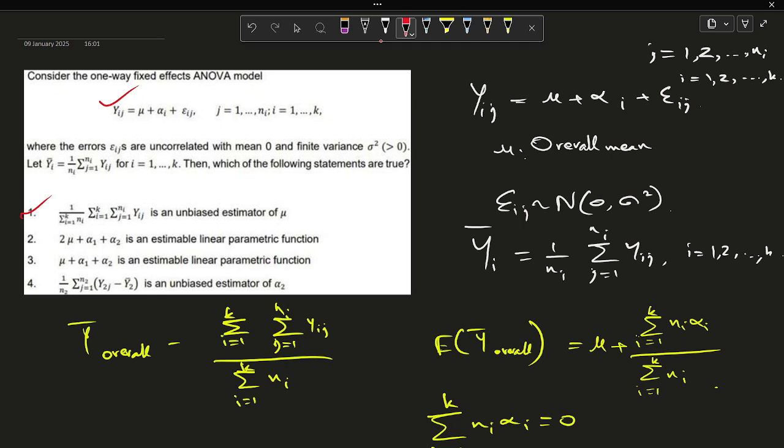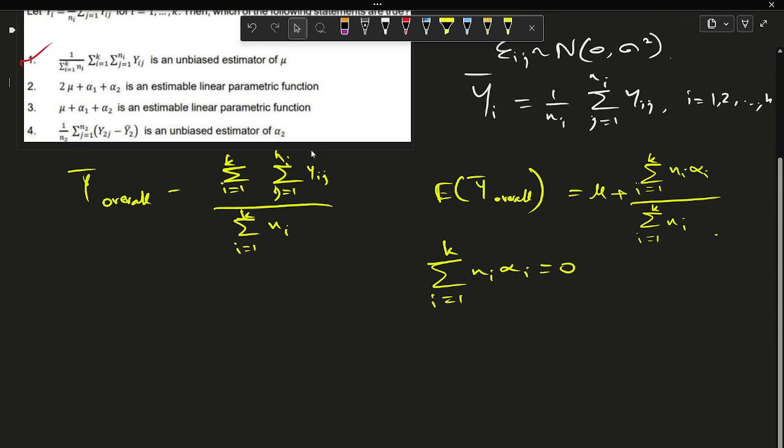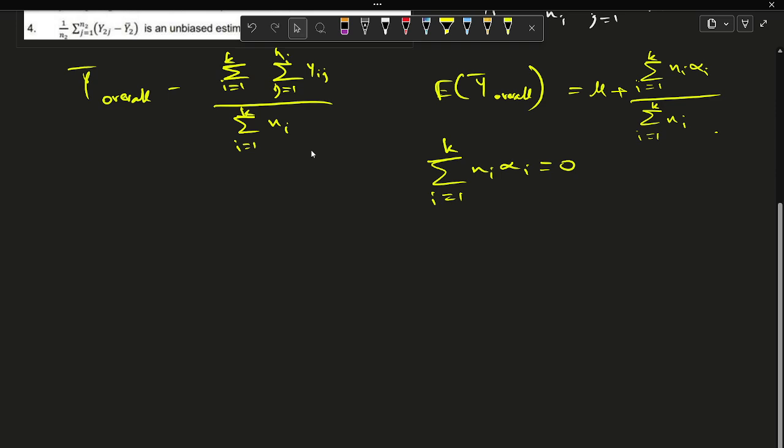Option 2 is telling us that 2 mu plus alpha 1 plus alpha 2 is an estimable linear parametric function. A linear parametric function is estimable if it can be written as a linear combination of the observations Yij.